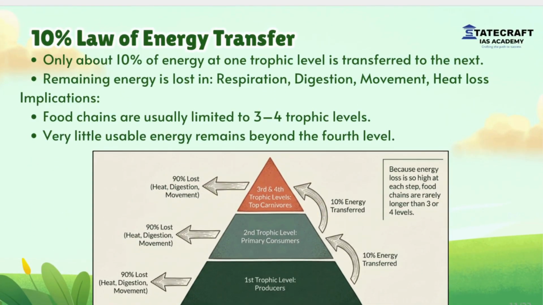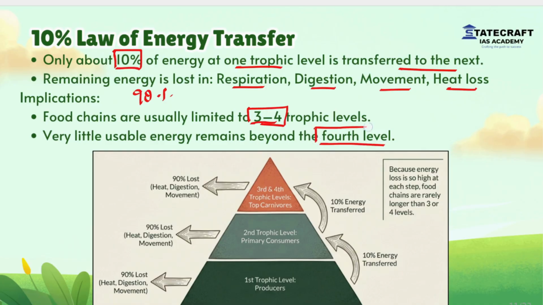Then 10% law of energy transfer. According to the 10% law of energy transfer, only about 10% of energy at one trophic level is transferred to the next level. The remaining 90% energy is lost in respiration, digestion, movement or heat loss. Due to this, food chains are usually limited to 3 to 4 trophic levels only. Very little usable energy remains beyond the 4th trophic level. That is why we can see only 3 to 4 trophic levels in any food chain.